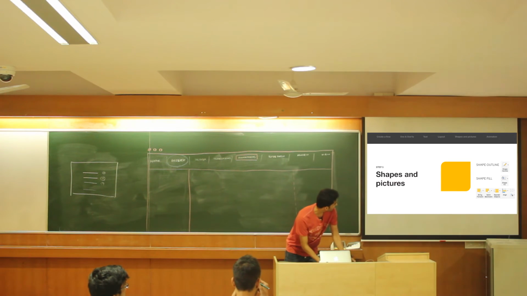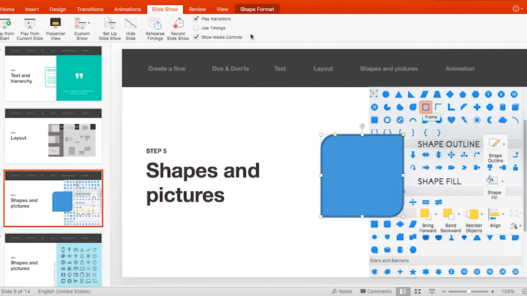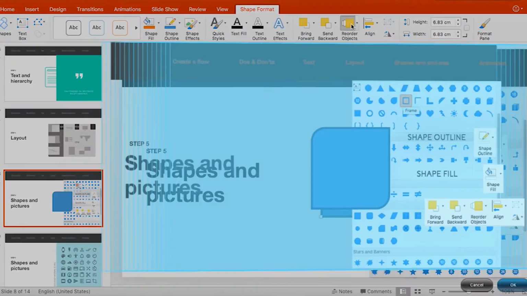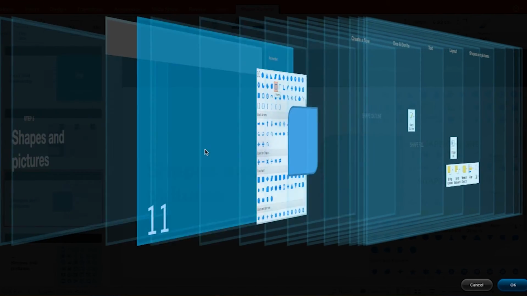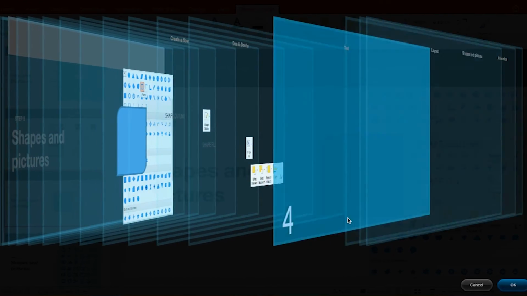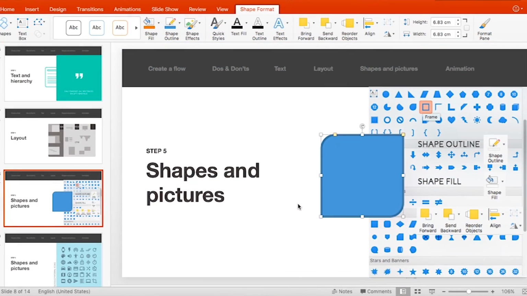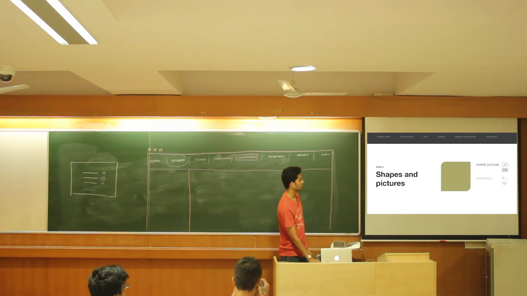And PowerPoint actually has a very cool feature that has come in recently. I'll just show you that. So if you have to adjust this thing, this is what PowerPoint has done, right? So you can actually drag something and put it right behind, right? And this is very, very handy. I really feel that Photoshop should also do something like this. So these are some additional features in PowerPoint that you can actually use with shapes and pictures, right?